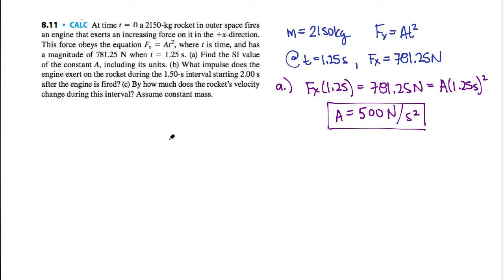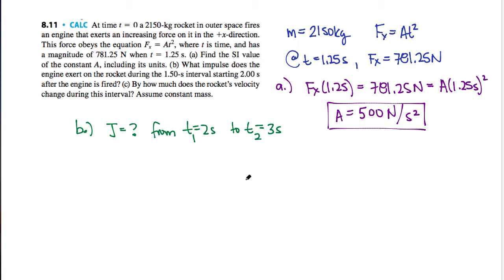Now, B asks, what impulse does the engine exert on the rocket during the 1.5 second interval starting 2 seconds after the engine is fired? So let's interpret this really quick. I want to find J, but from a time of 2 seconds to a time of 1.5 seconds later, which is 3.5 seconds. So we'll say this is T1 and this is T2.